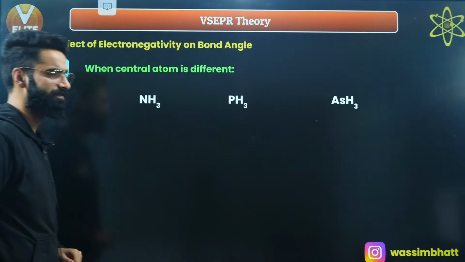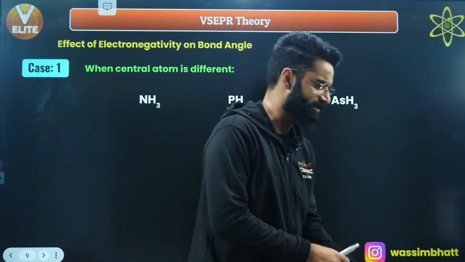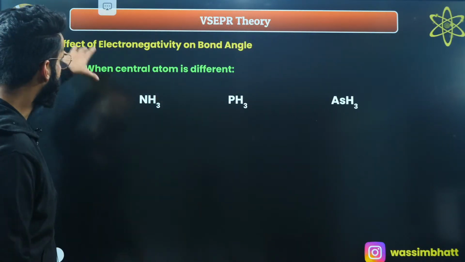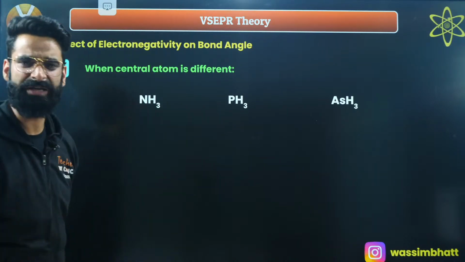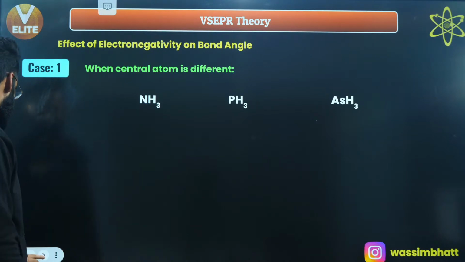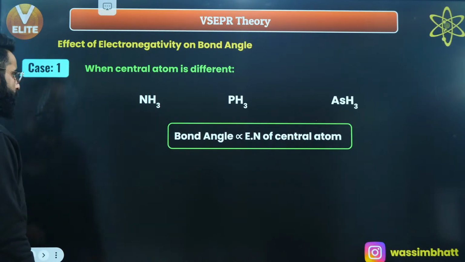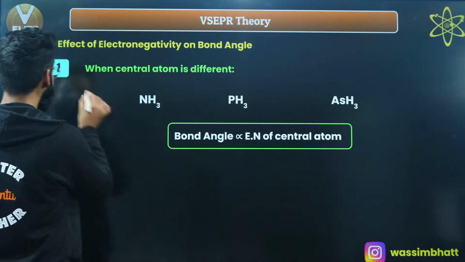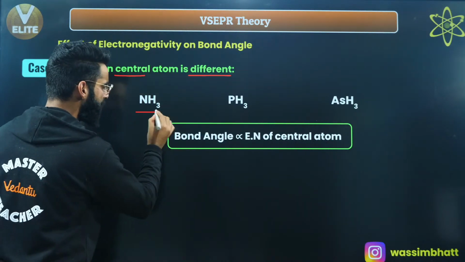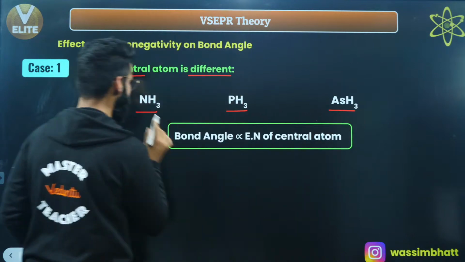Correct? Now comes a few more interesting things. There are a few things which you must remember. What is the effect of electronegativity on the bond angle? Well, people, let me tell you, this is the first case in which the central atom is different, right? If you talk about these 3 molecules, in these 3 molecules, the central atom is different.